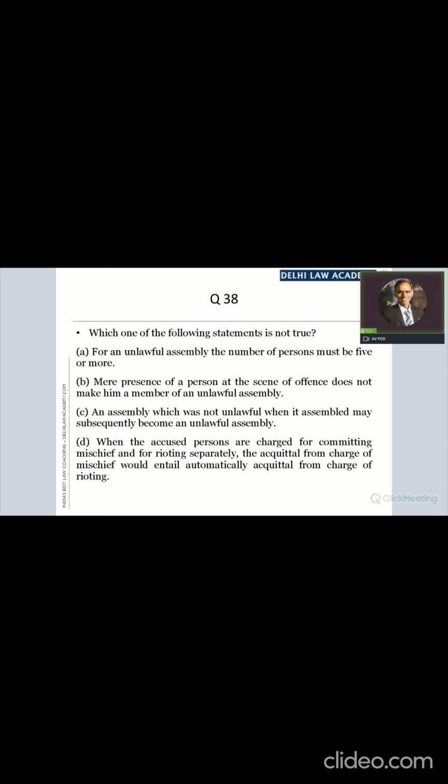There is a whole lot of difference between these two statements: having the knowledge of the facts which make the assembly unlawful, and having the knowledge that the assembly is unlawful. There is a big difference between these two statements. And the first statement is correct. He need not know that the assembly is unlawful, but he should be aware of the facts which make the assembly unlawful. I will clarify this point